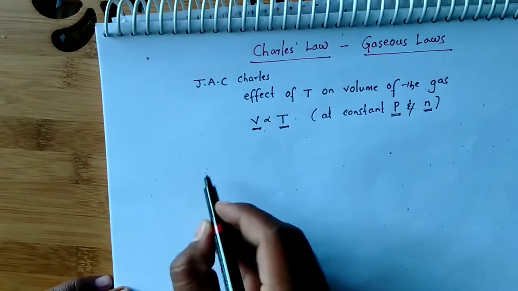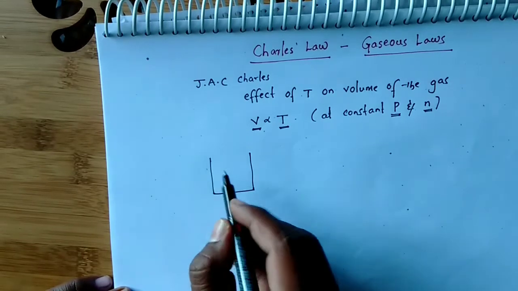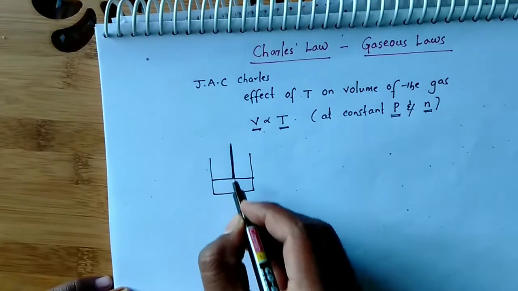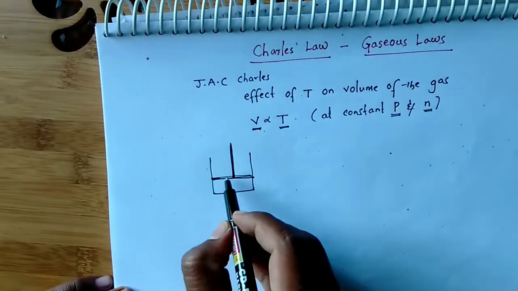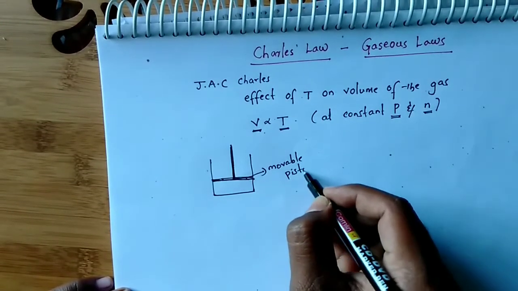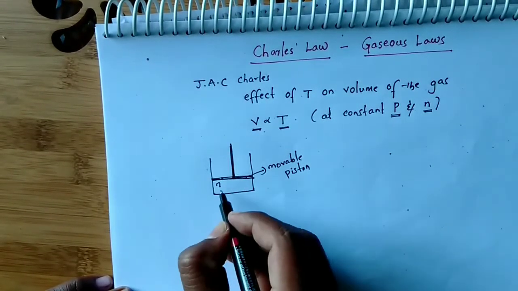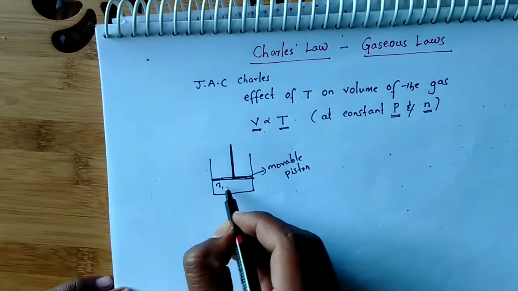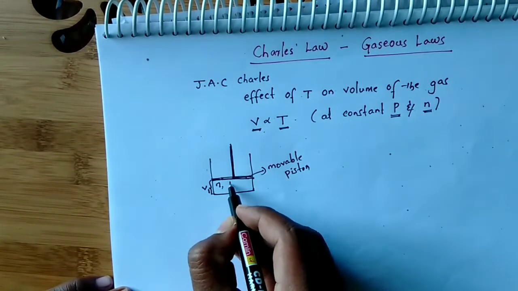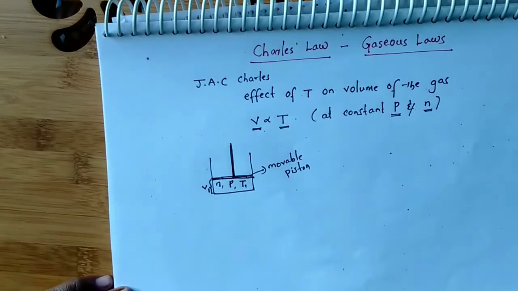For example, let us consider a container. This container has a gas, and this is a movable piston. Assume this is a movable piston; it can move up and down here. In this container, n number of moles of gas is there, and that n number of moles has the volume V1. So, this total volume is V1, the pressure maintained inside this container is P, and the temperature of this gas is T1.